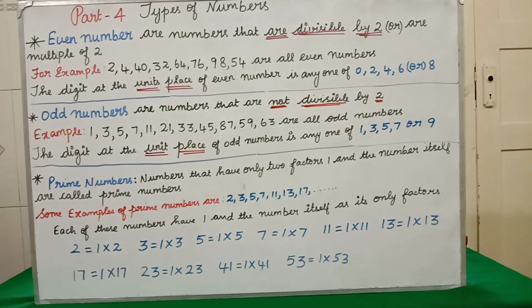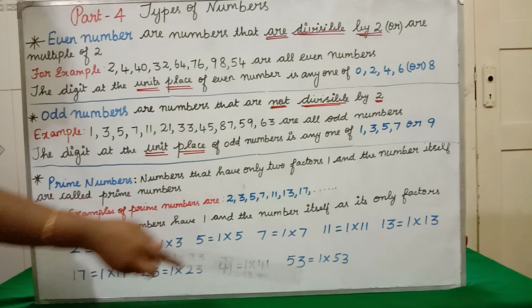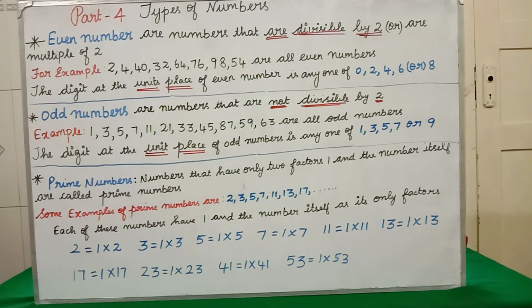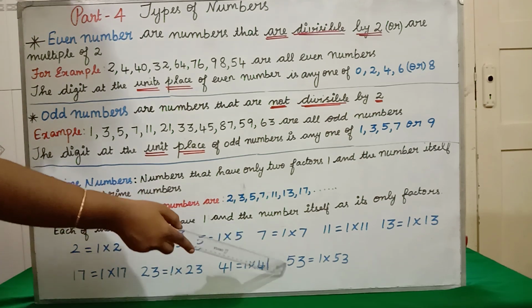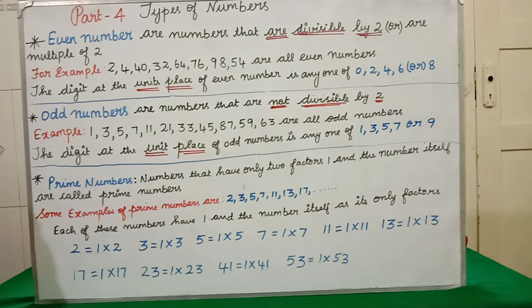Clear, children? I hope you all understood this prime number, isn't it? Similarly, if you consider 53, will 53 come in any other table? No, it will come only in one table, the 53 table. So 53 will have the factors 1 and 53. Clear? All of you clear about what is even number, odd number, prime number? Okay, next we are going to see about composite numbers.